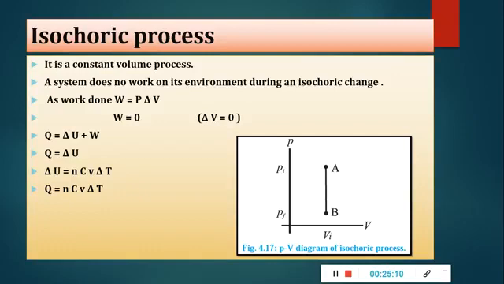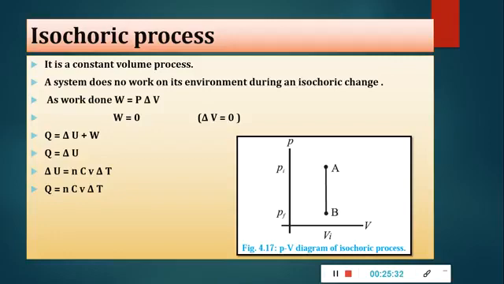Now next is what? Isochoric process. Again, it is a thermodynamic process in which the volume of the system is kept constant. It's called an isochoric process. So a system does no work on its environment during an isochoric process. The PV diagram of an isochoric process is shown here.